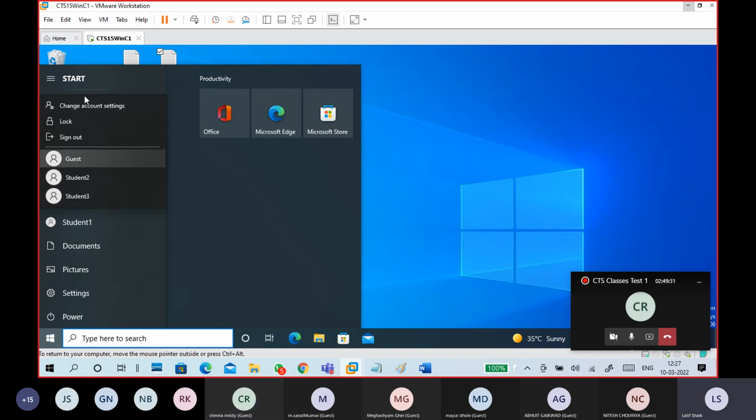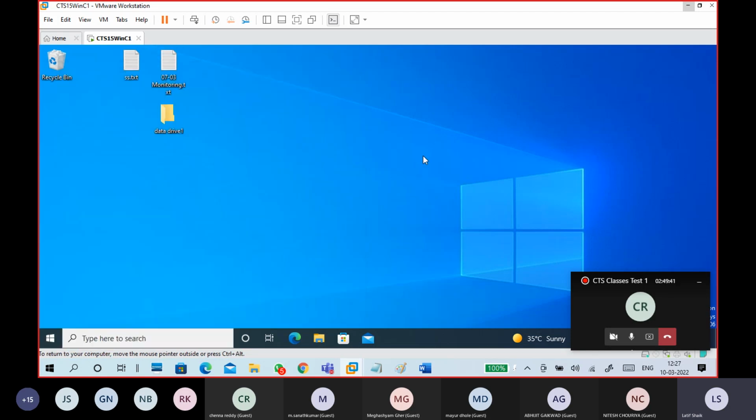It should show the switch option, or directly selecting the user should work, but it is actually doing sign out and sign in. Windows 10 updated and it functions differently. Okay, guys, this is the NTFS permissions. That's it.